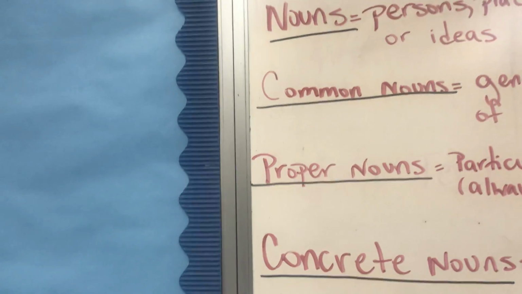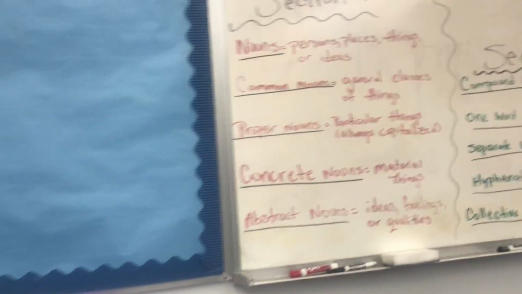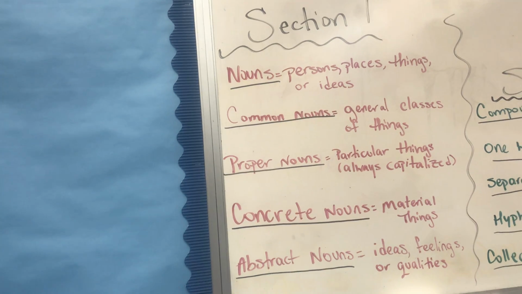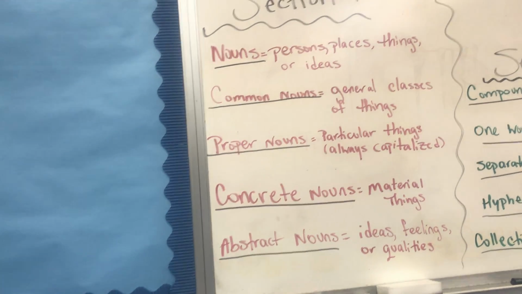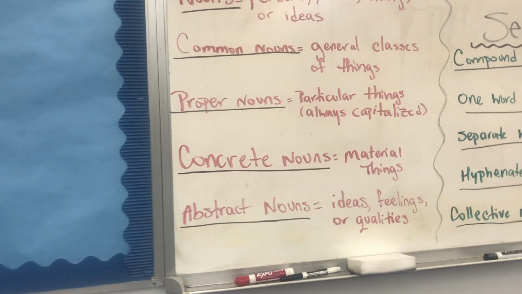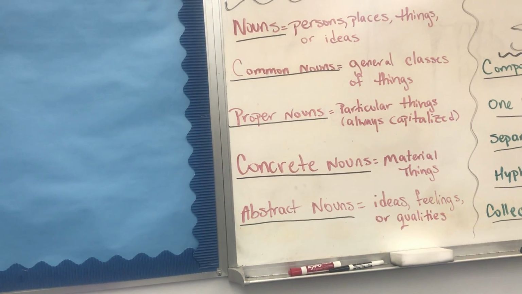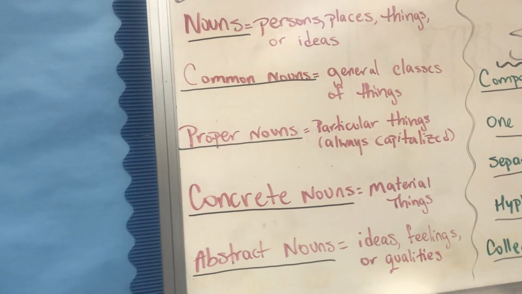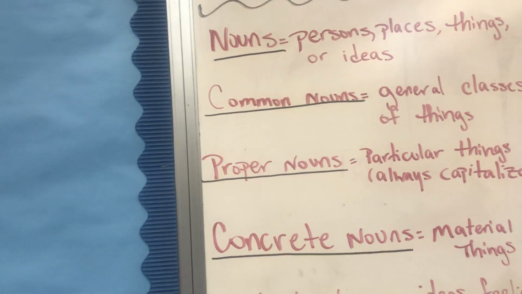And then looking at number 5, Gulf of Mexico. This is a particular gulf. This is the Gulf of Mexico, so it is a proper noun. And it would be a concrete noun because you can physically touch this place. And because this is a proper noun, you do need to capitalize the G in Gulf and the M in Mexico.